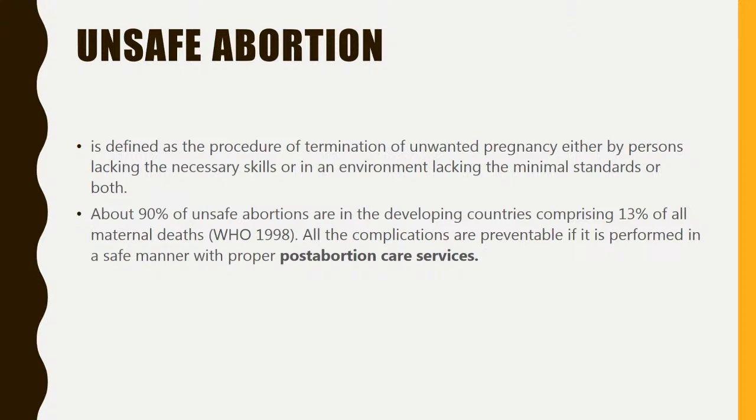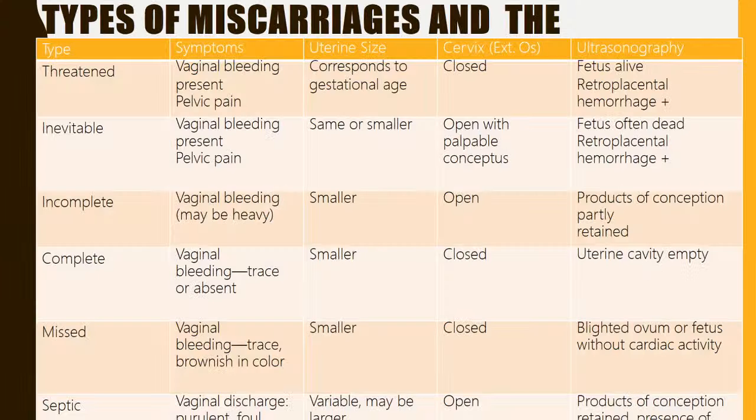Unsafe abortion is defined as the procedure of termination of unwanted pregnancy either by persons lacking necessary skills or in an environment which lacks the minimal standard, or both. About 90% of unsafe abortions are in developing countries, comprising 13% of all maternal deaths. So this is a small briefing table about all the miscarriages, which shows threatened, inevitable, incomplete, complete, missed and septic abortions.